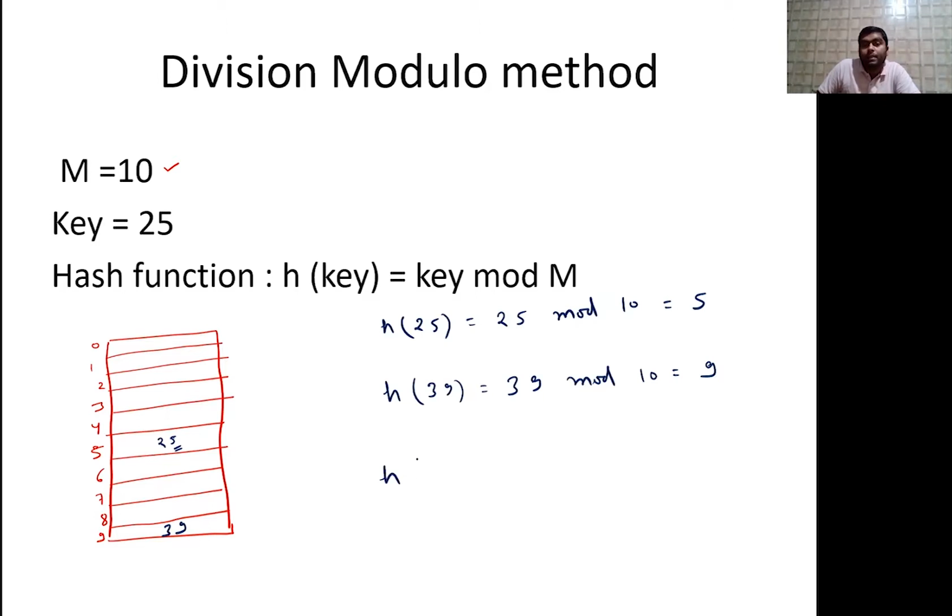For example, h of 47. So this will return you 47 mod 10. So this will give you what? 7. So 47 कहाँ आएगा? 7 पे आएगा. So this is what the division modulo method means. We are dividing the key with what? Size of the table m. That's why key mod m. So this is the hash function.